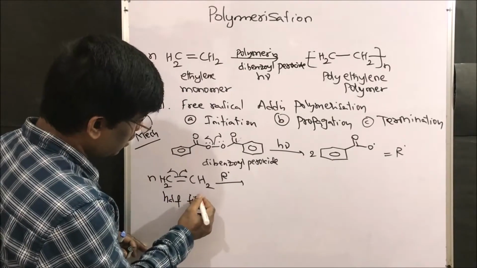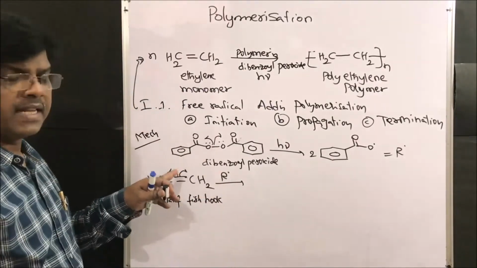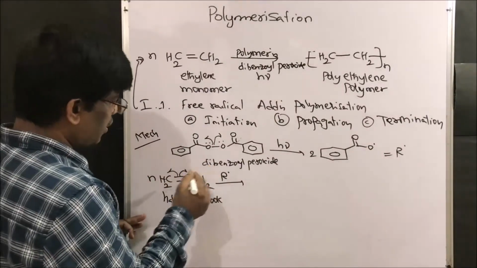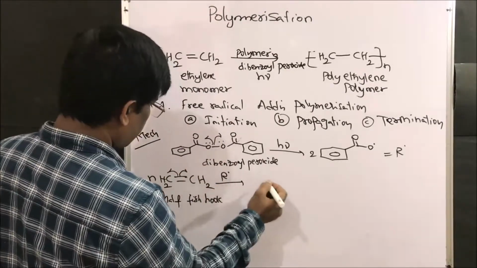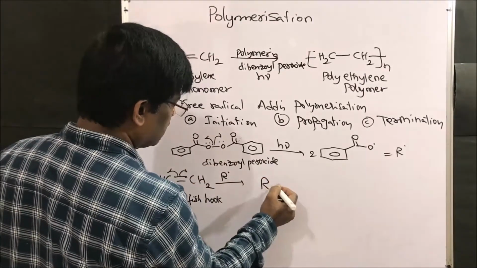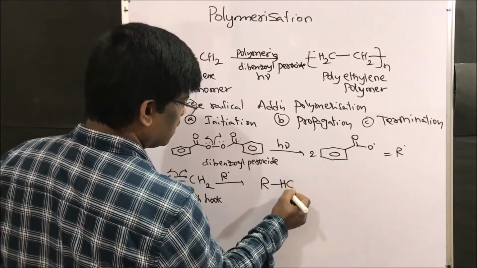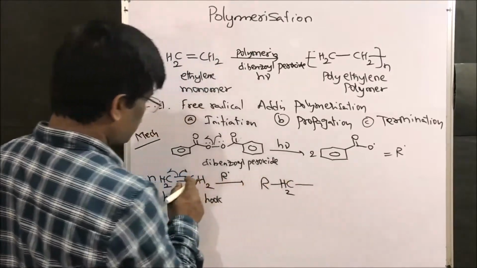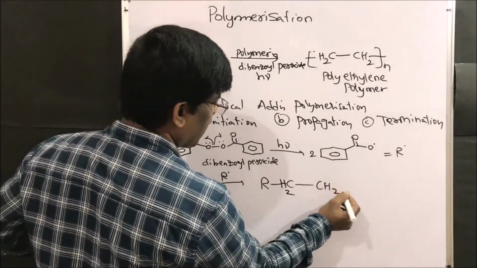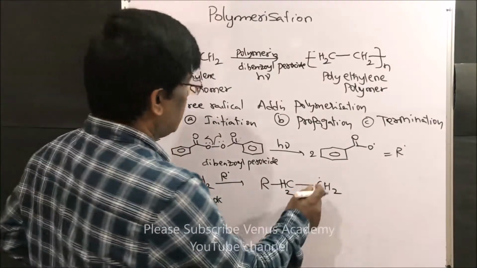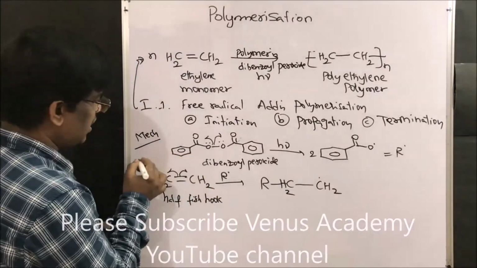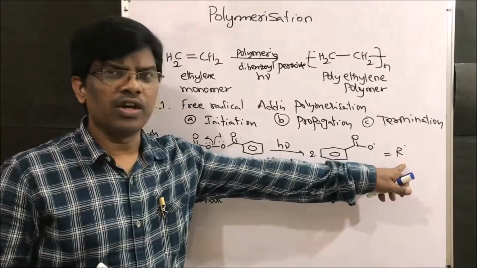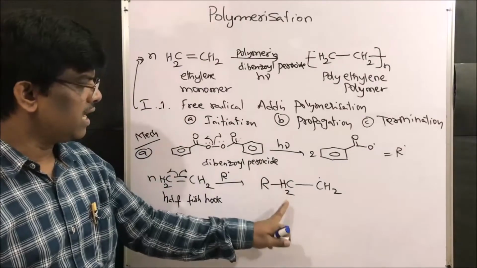With a half fish hook arrow. So the double bond undergoes homolytic fission, one side reacts with the radical, and the other side is going to form a CH2 free radical. So this is step A, initiation, where we get the free radical.